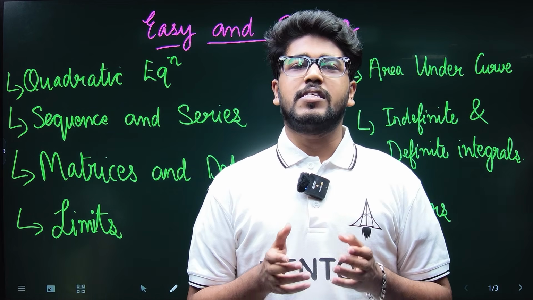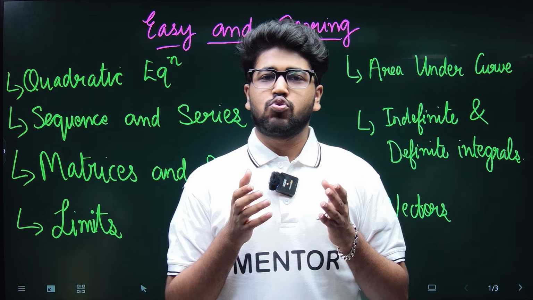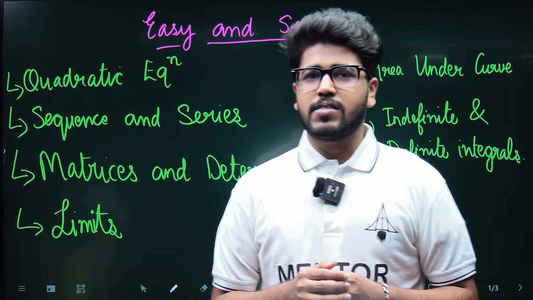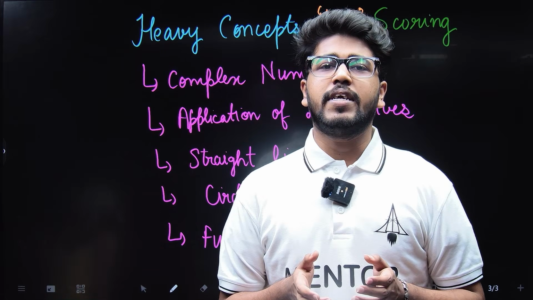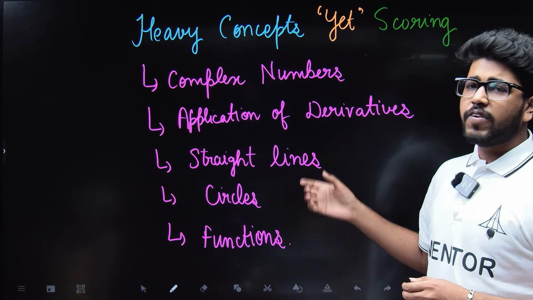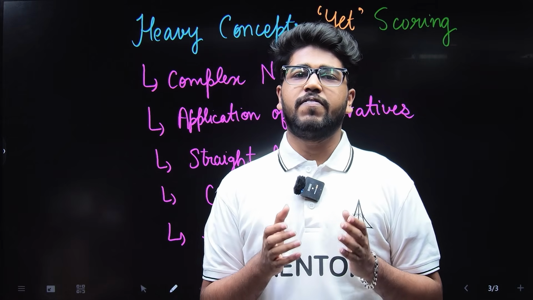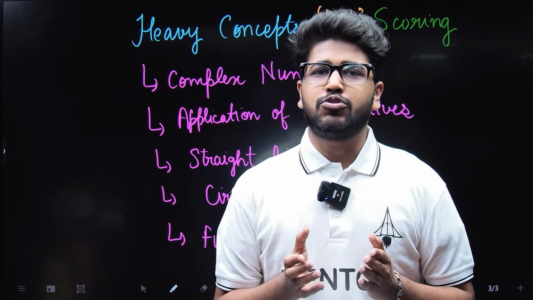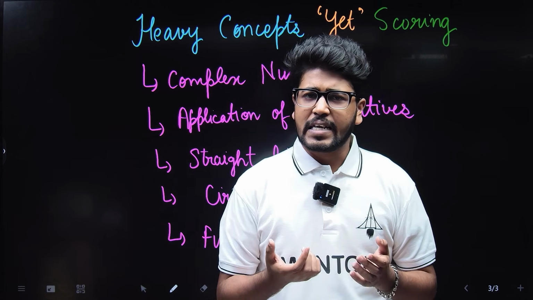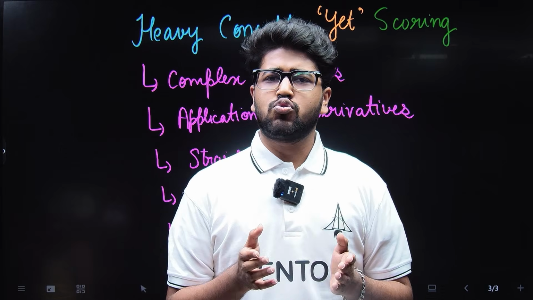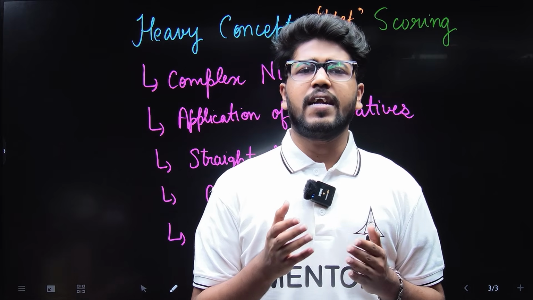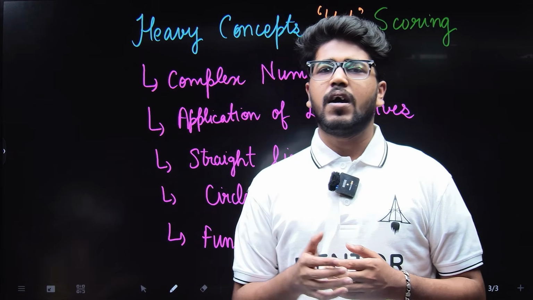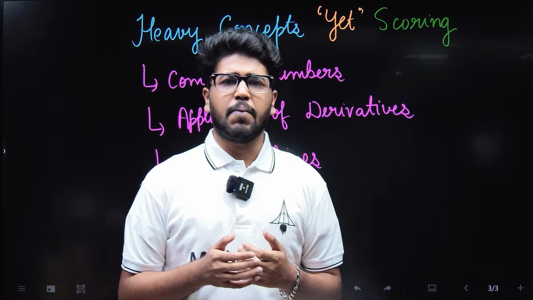So now let us look at the conceptually heavy yet scoring topics. You can do these after you get command over all the earlier topics. These are topics which are conceptually heavy, yet you can score in them. The first one is complex numbers. This is a vast chapter with many concepts, and it is conceptually heavy. The questions are tricky and can be asked from anywhere. Some students find it difficult and are not able to understand how to approach them. The next is application of derivatives, a part of calculus which everyone finds a bit difficult.